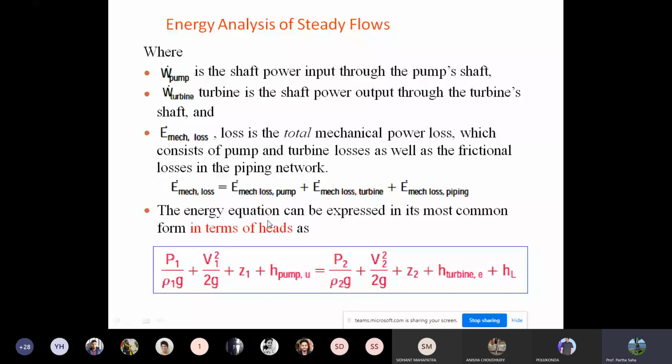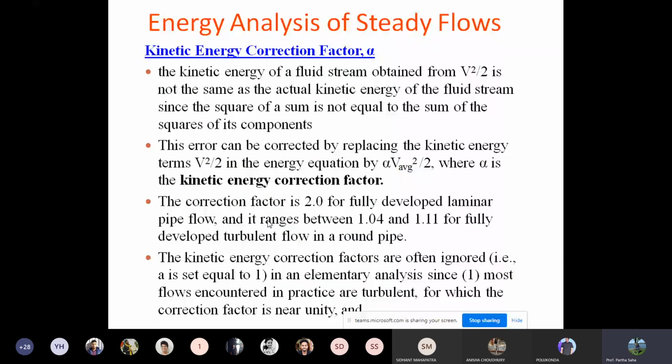Kinetic energy correction factor. We did not talk about this so far. There is a kinetic energy correction factor because the kinetic energy of a fluid stream obtained by the formula V2 square by 2 is not the same as the actual kinetic energy of the fluid stream. The square of the sum is not equal to the sum of the squares. The error can be corrected by replacing it with a factor given by alpha. Alpha is called the kinetic energy factor.